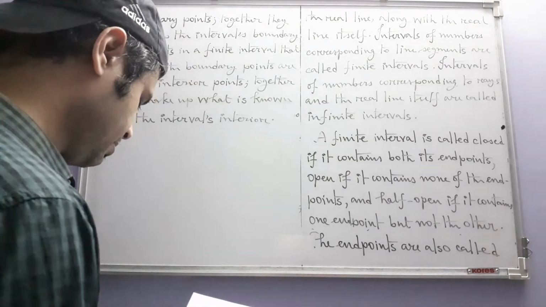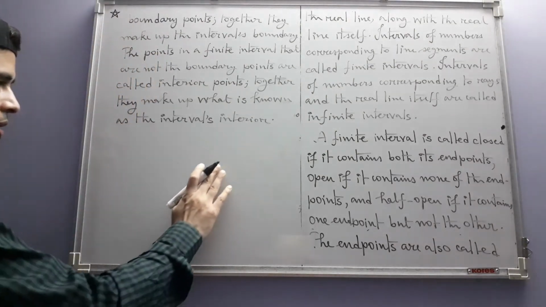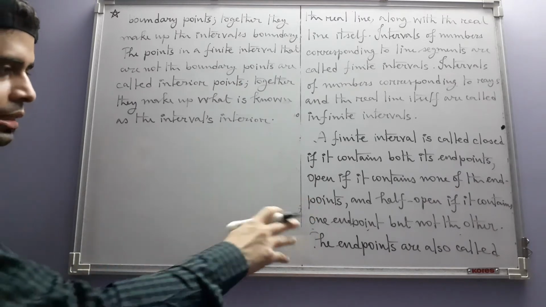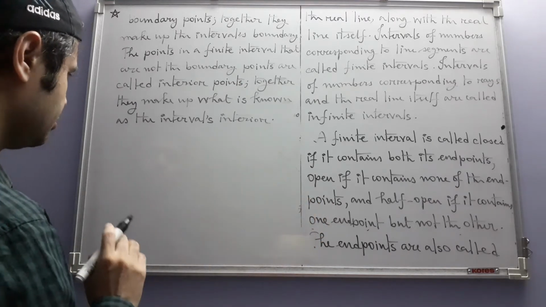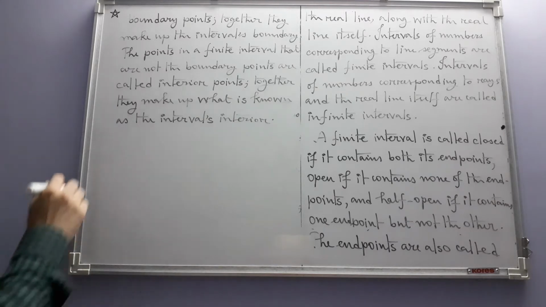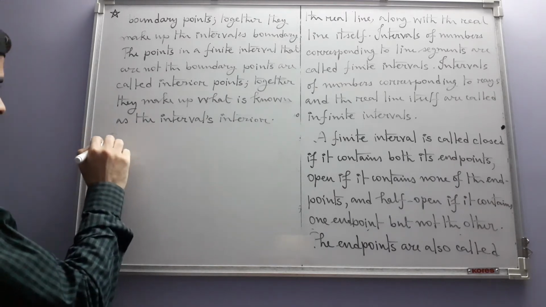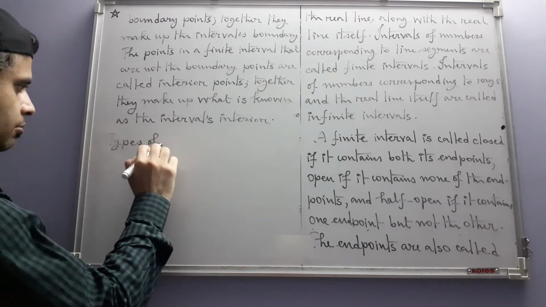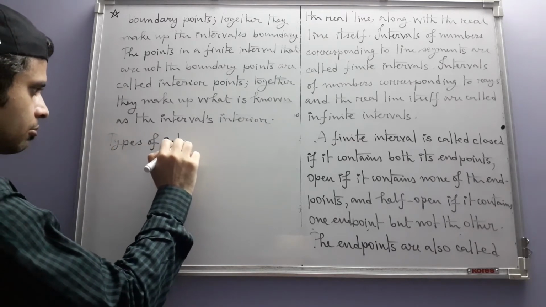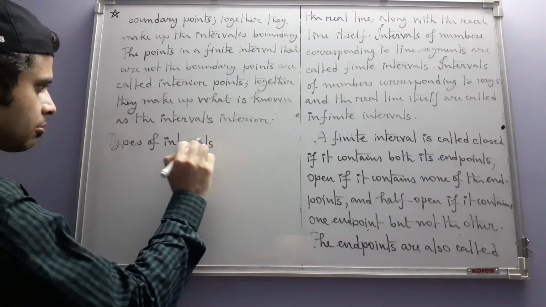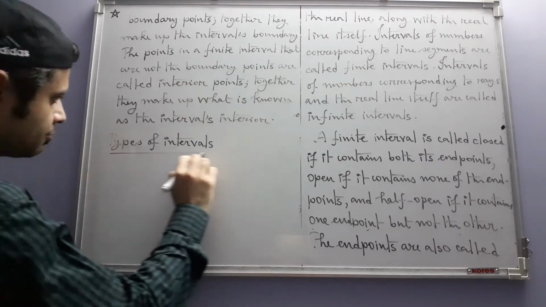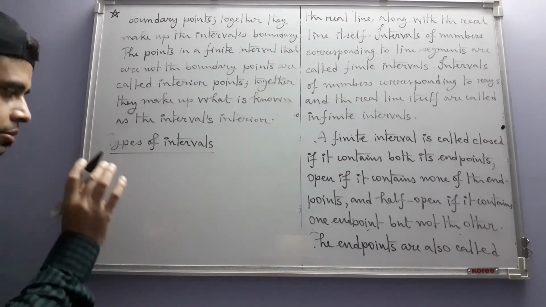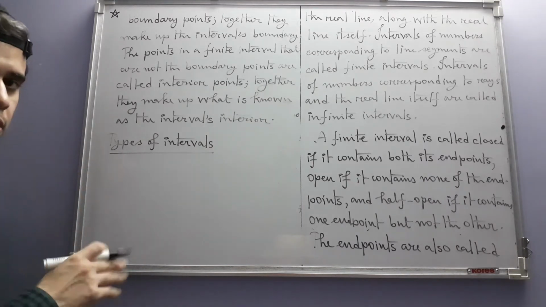Okay. Now, these types of intervals of which we vaguely saw some examples, we can now show all the types. Types of intervals and the set notation for such intervals.